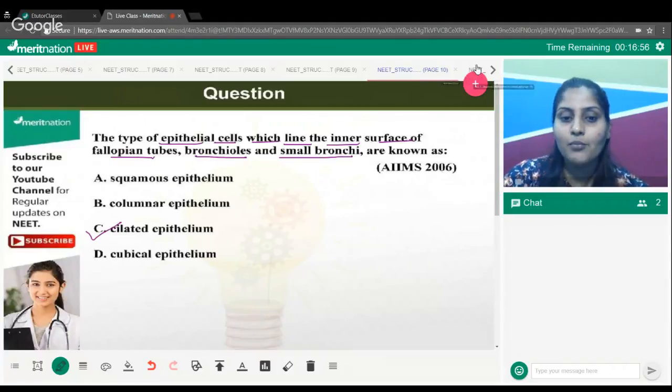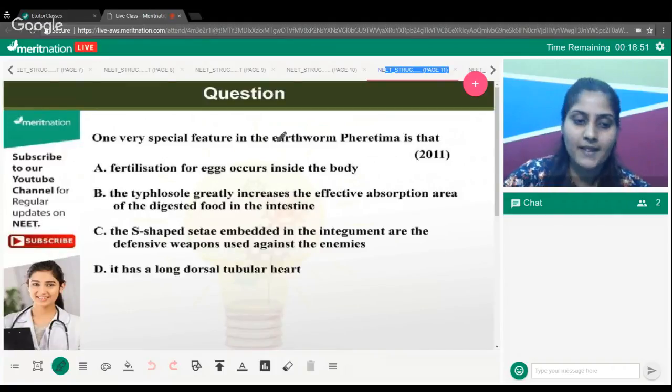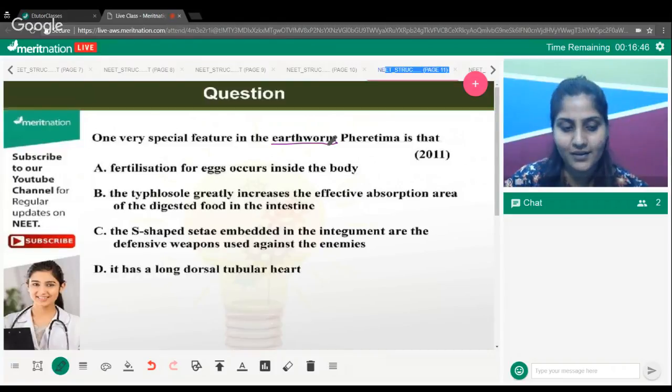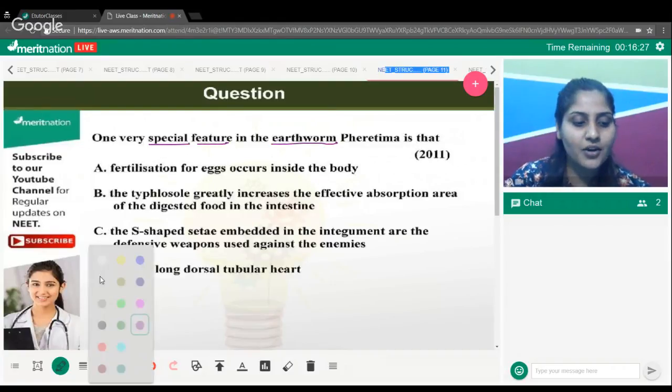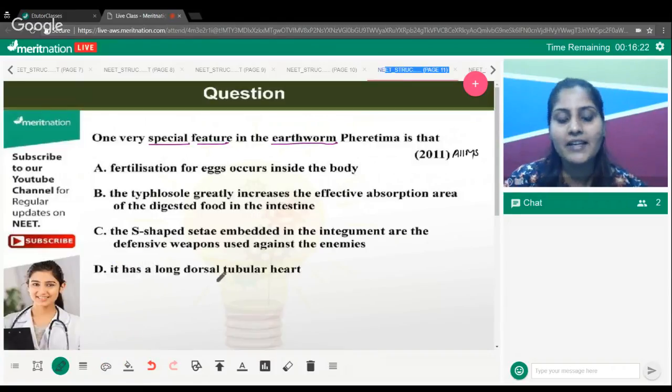Okay, now moving on to the next question, that is about your friend. If it is the farmer's friend, then it is our friend as well. It's interconnection, food chain works here. If farmers are growing the food, then we are eating it. If somebody is their friend, it's our friend as well. That's about earthworm, the Pheretima as you call it. They are asking you a very special feature that you find in earthworm. This question came in your AIIMS, right? And very easy to guess.